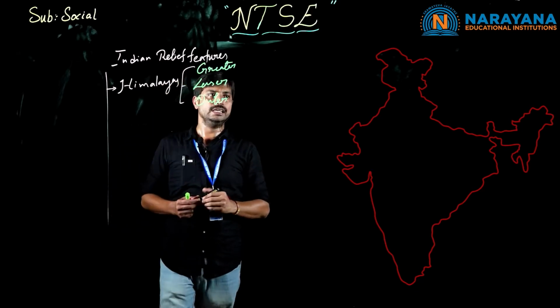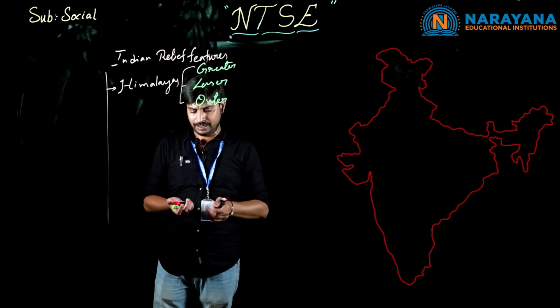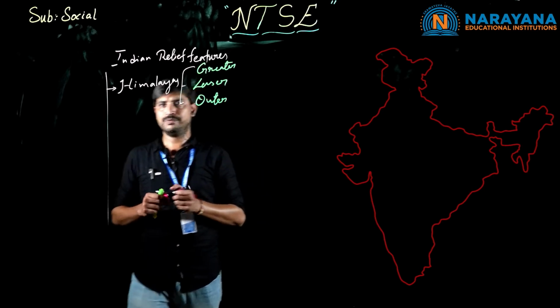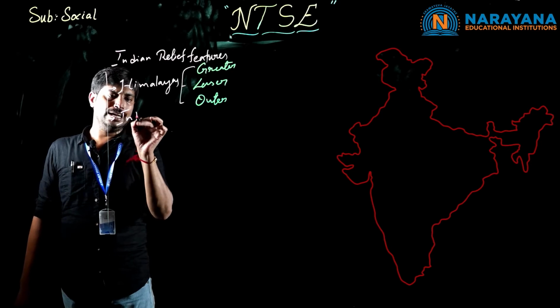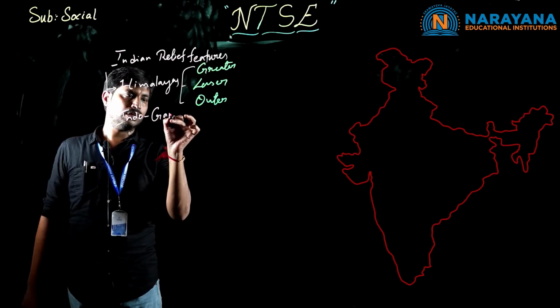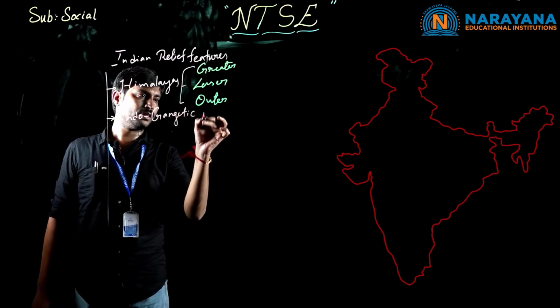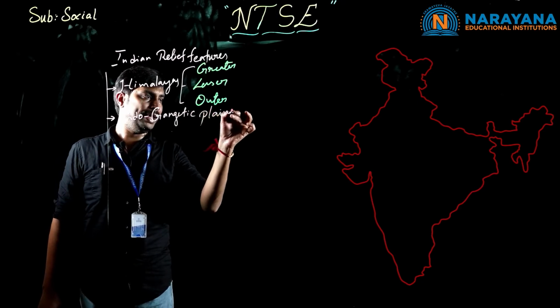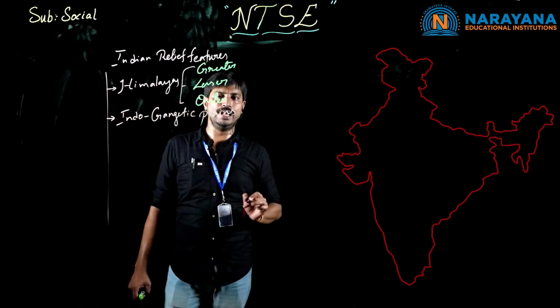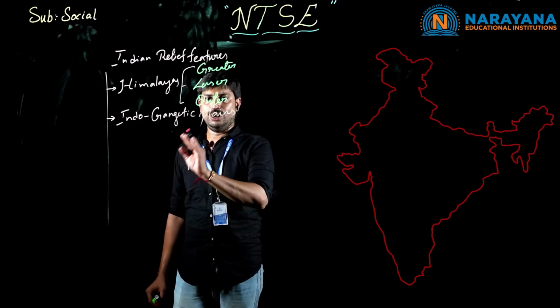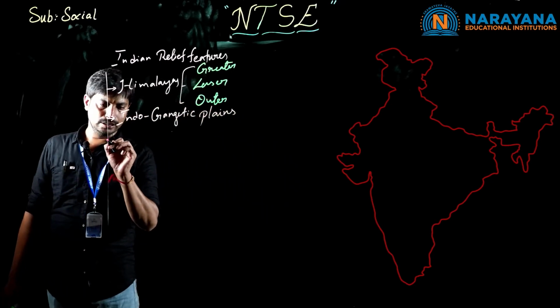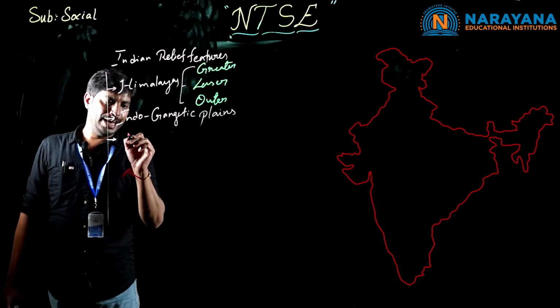So, totally 3. And the second major relief is the Indo-Gangetic Plains, the plain region where we have fertile soil. And the third one is plateaus.